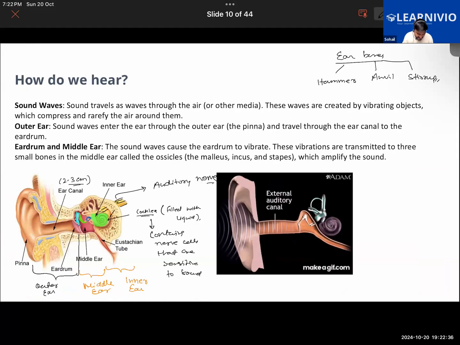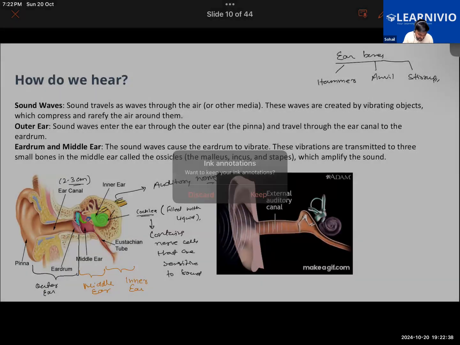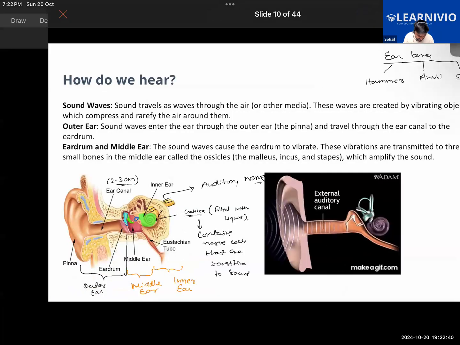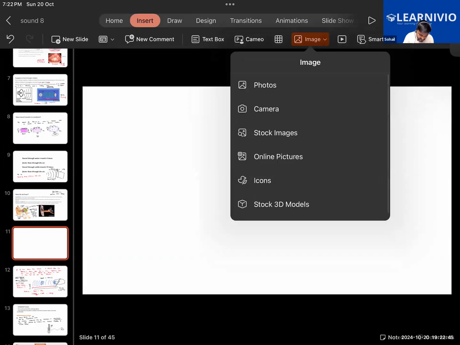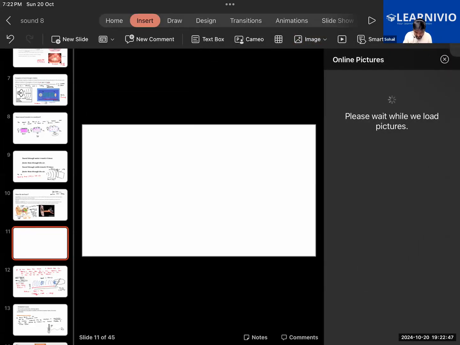Hope you guys are able to understand this. Let me take a bigger diagram to sum up the whole thing which we have discussed here. You guys tell me if anyone has a question in this, please let me know. What are the three bones present in the middle ear?